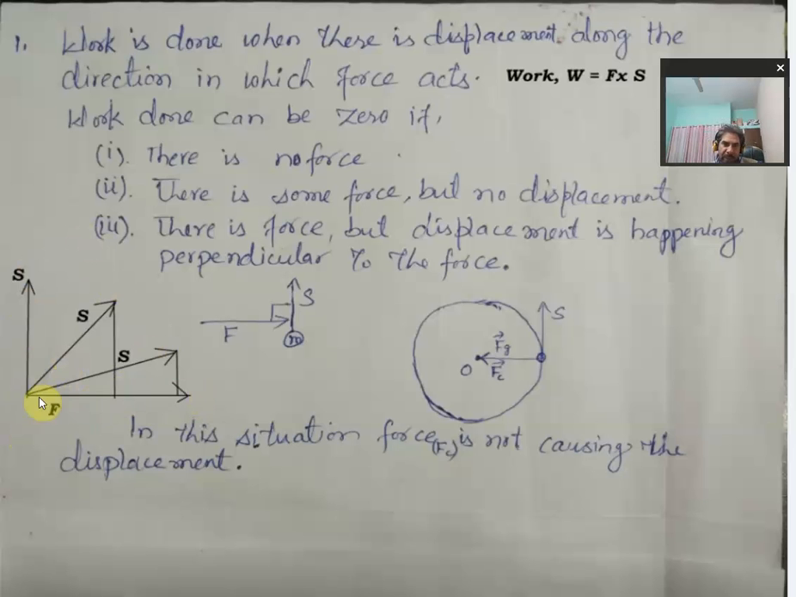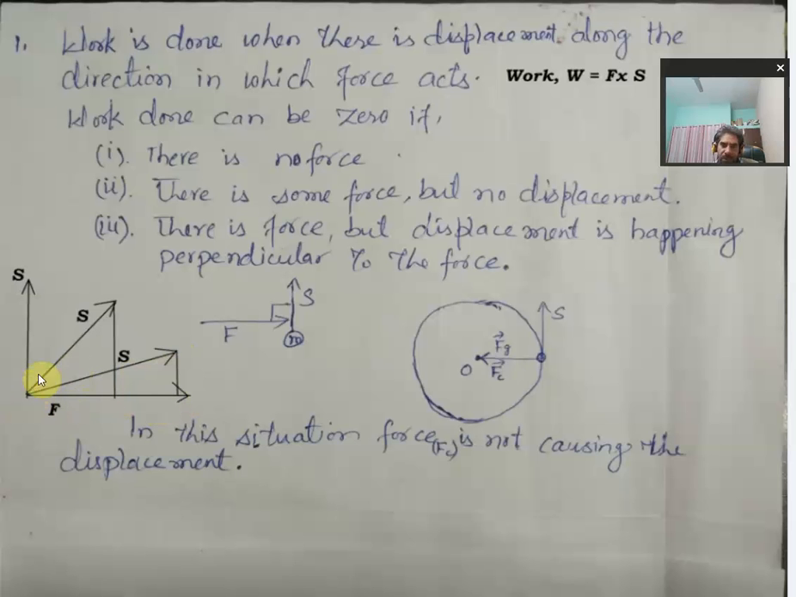Now the displacement can be along this direction. Now this is not the displacement which is happening along the direction of the force. Then what is the amount of displacement? For finding the displacement, we just draw the perpendicular from this point here. So only this length, or we can say this displacement, out of this whole displacement, only this part of the displacement is along the direction of the force, right?